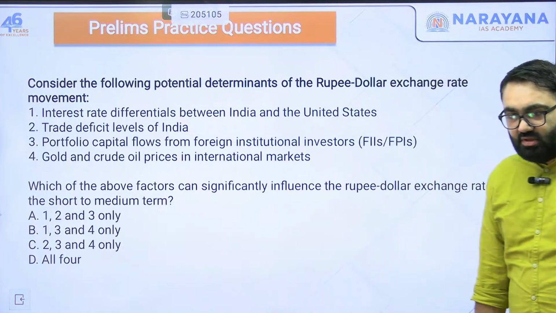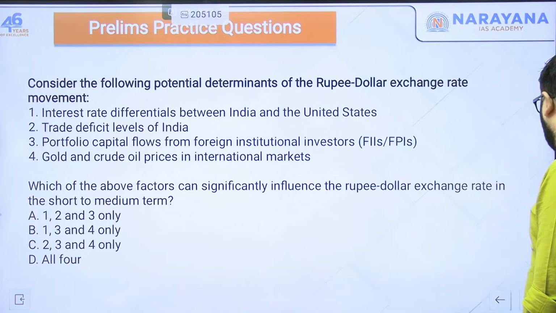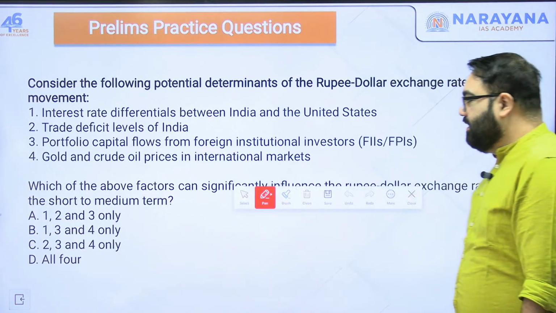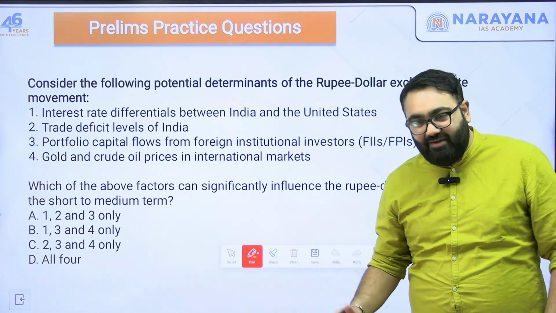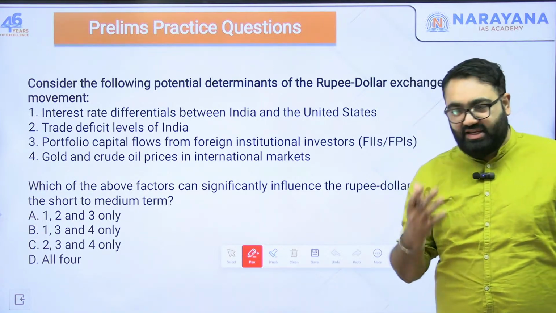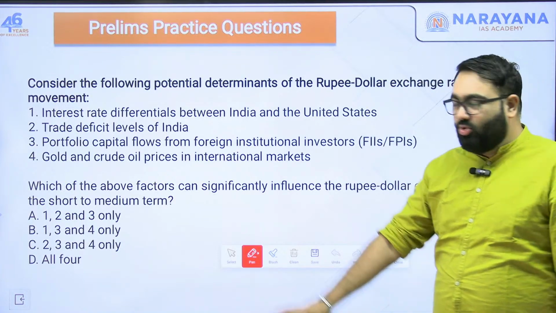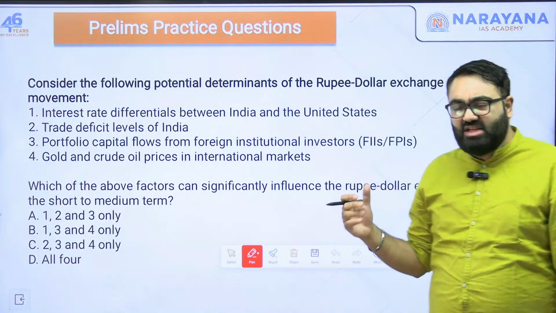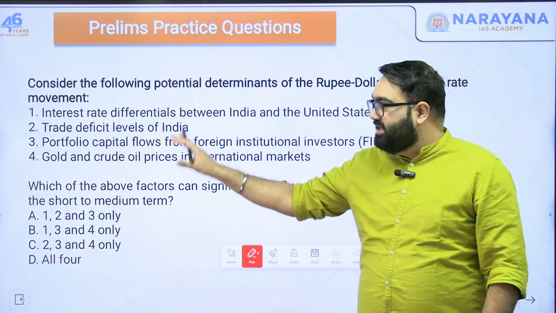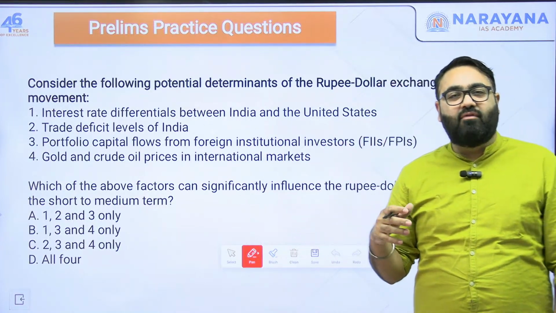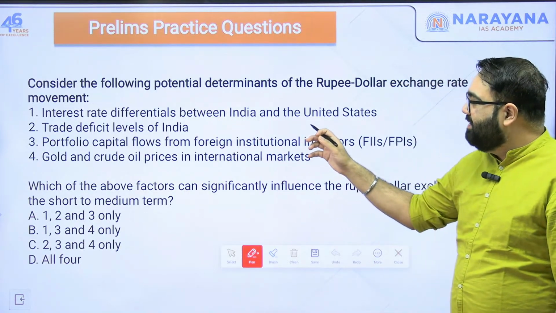All right. The question is, consider the following potential determinants of rupee dollar exchange rate movement. So basically what they are asking is which of these factors determine or at least influence the rupee dollar exchange rate. First, interest rate differential between India and the US. Now again, you have to just ascertain which of these will impact the inflow or outflow of dollars from the Indian market. If these factors impact the inflow or outflow of dollars, that means they will have an impact on the exchange rate. So first, interest rate differential between India and US, yes.